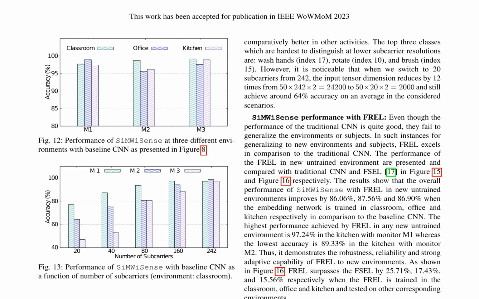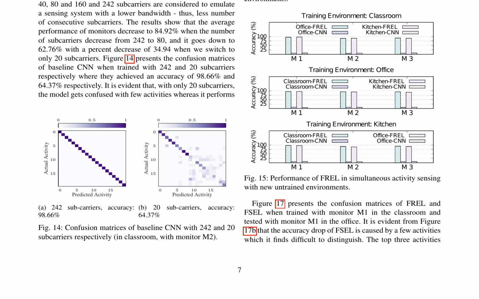The performance of SiMWiSense with FREL, few-shot representation learning, is also evaluated, and the results show that FREL excels in generalizing to new environments and subjects. The overall performance of SiMWiSense with FREL in new untrained environments improves by 86.06%, 87.56%, and 86.90% when the embedding network is trained in classroom, office, and kitchen, respectively. FREL also surpasses FSEL, few-shot learning, by 25.71%, 17.43%, and 15.56% in the same environments.